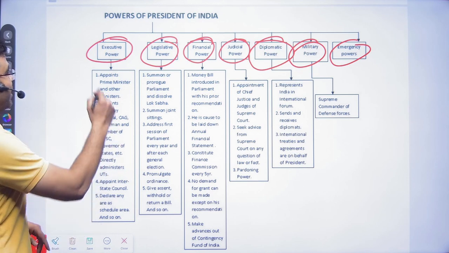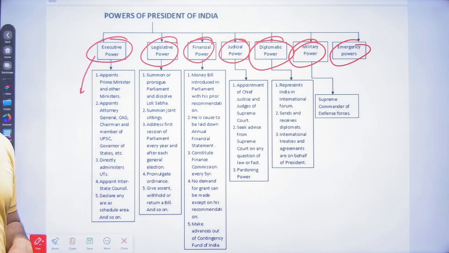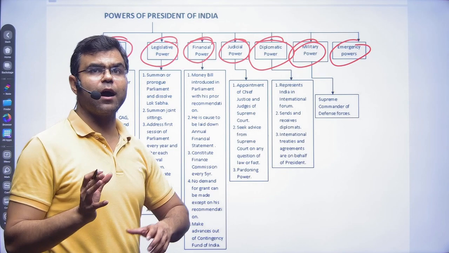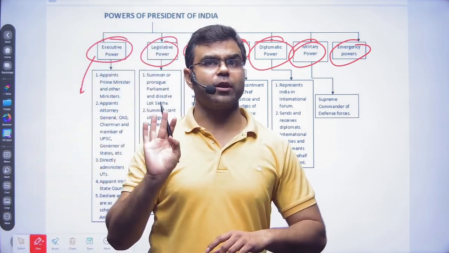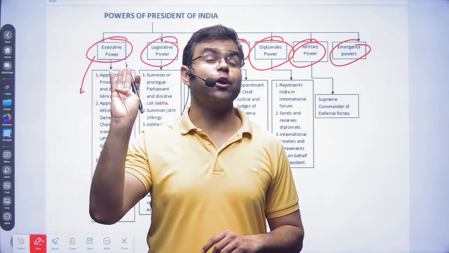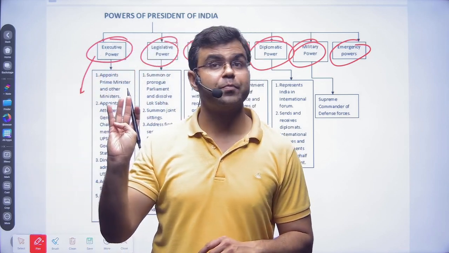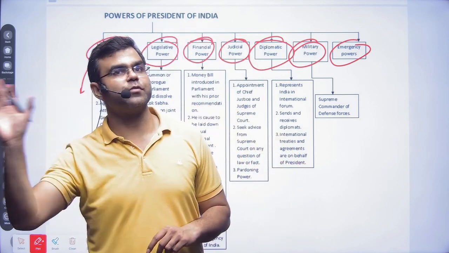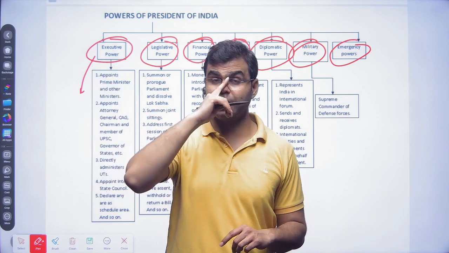Now let's talk about the executive powers. What are the executive powers? As we know, government has 3 organs: one is executive, one is legislative, and another one is judicial. And the president enjoys all 3 powers in their domain.